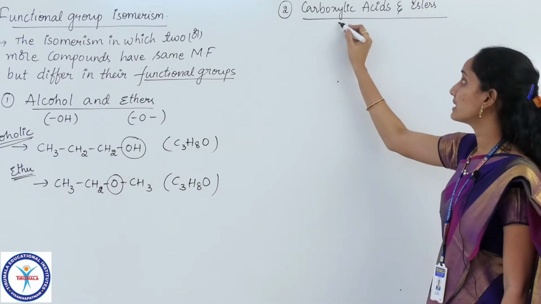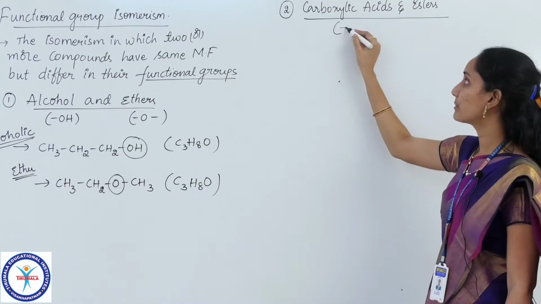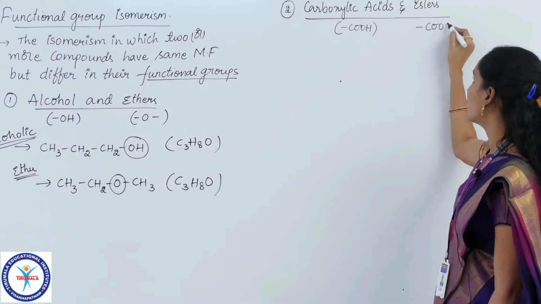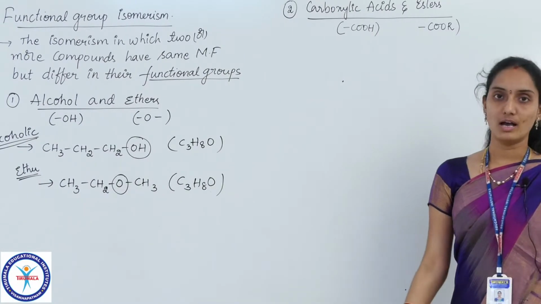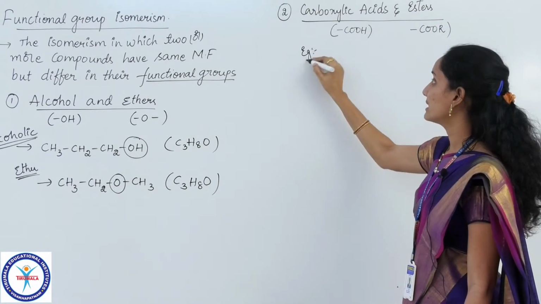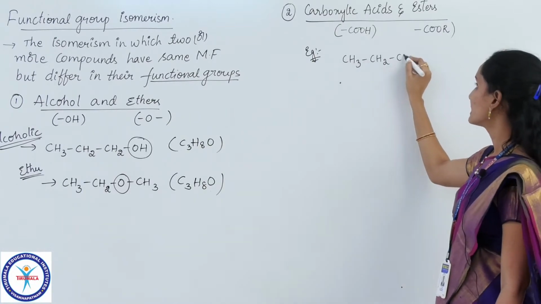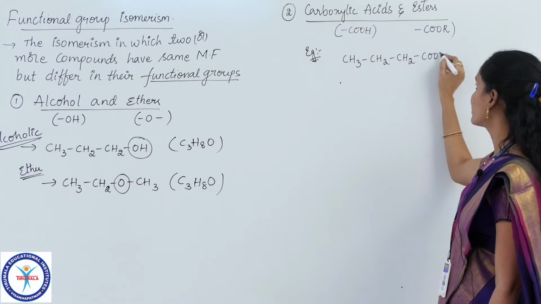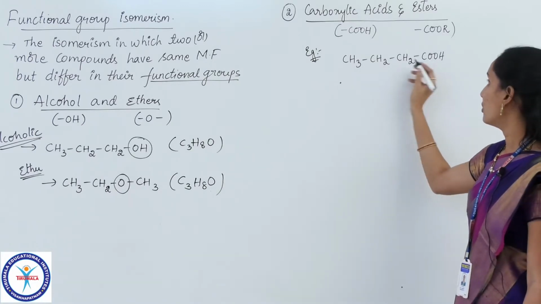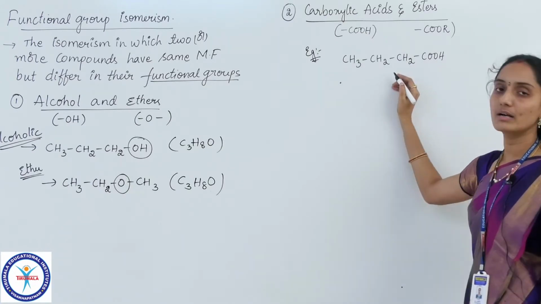All of you know the formula for the functional group of carboxylic acid, that is COOH, and for ester it is COOR. Let me explain with an example now. That is CH3, CH2, CH2, COOH. This is a carboxylic acid compound containing how many carbons? 1, 2, 3, 4 carbons. So the name of this compound becomes what?